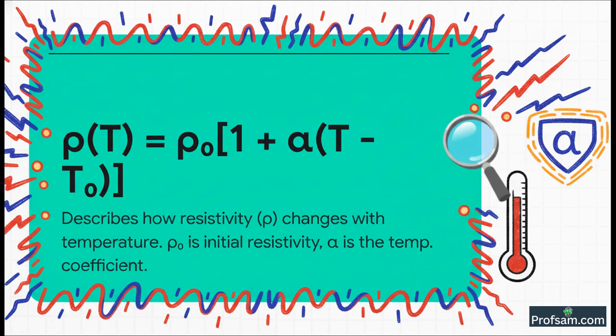It says that the resistivity at any temperature T, we call this rho T, is equal to the original resistivity, rho naught, at some starting temperature, T0. And all of that is multiplied by this simple factor, 1 plus alpha times the change in temperature, which is T minus T0. Now, this little symbol here, alpha, this is the temperature coefficient of resistivity. And trust me, it's the real hero of our story today.